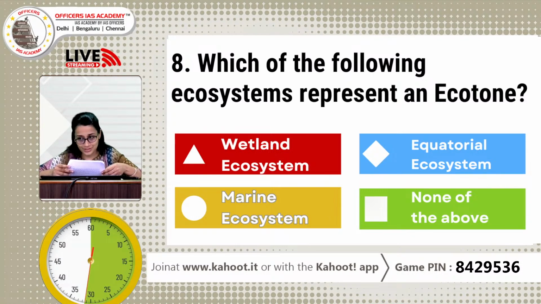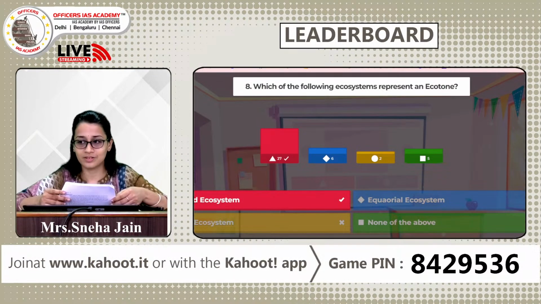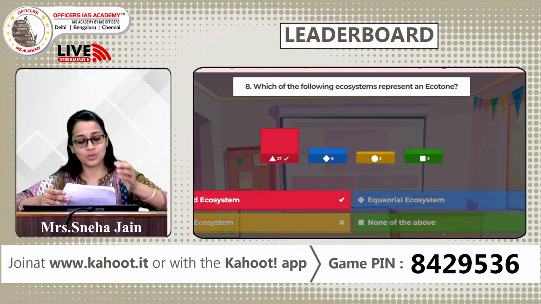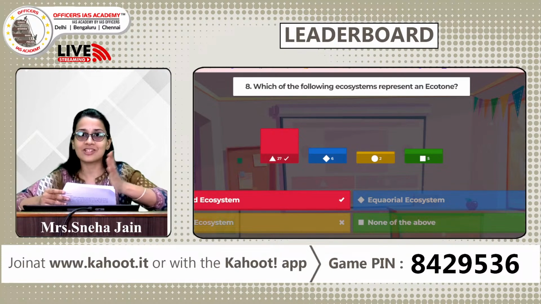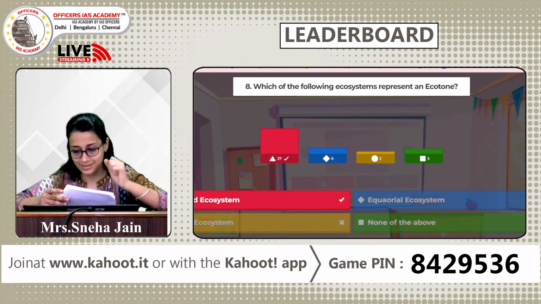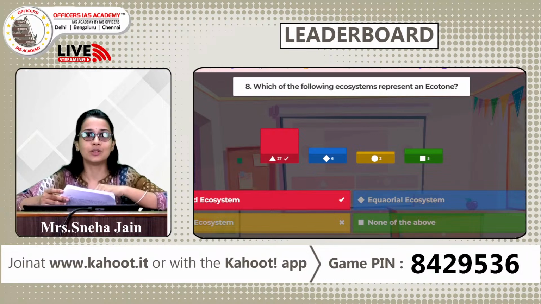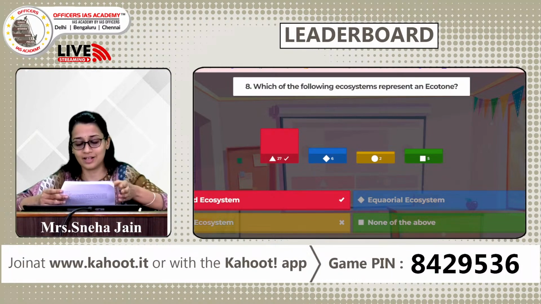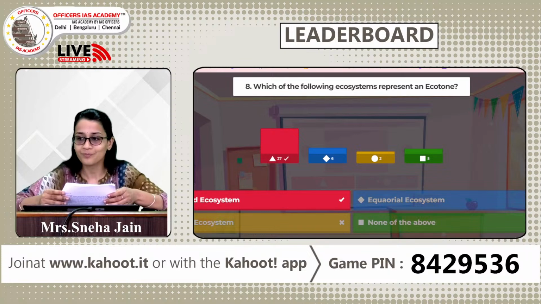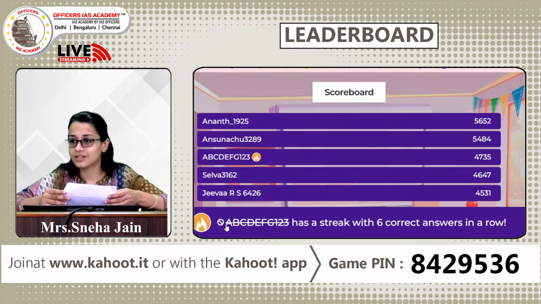With the count of 0, your time has got over. Congratulations, most of you have got it right. It's wetland ecosystem. So what's an ecotone? It's a transitional area between 2 ecosystems. And a wetland, as we know, is a transitional zone between a terrestrial ecosystem and an aquatic ecosystem. Now we will look at our leaderboard.